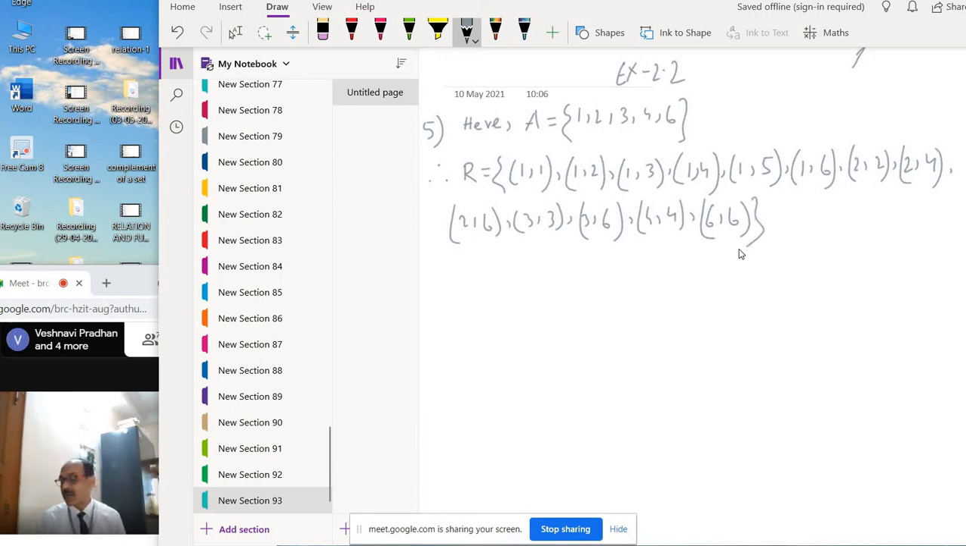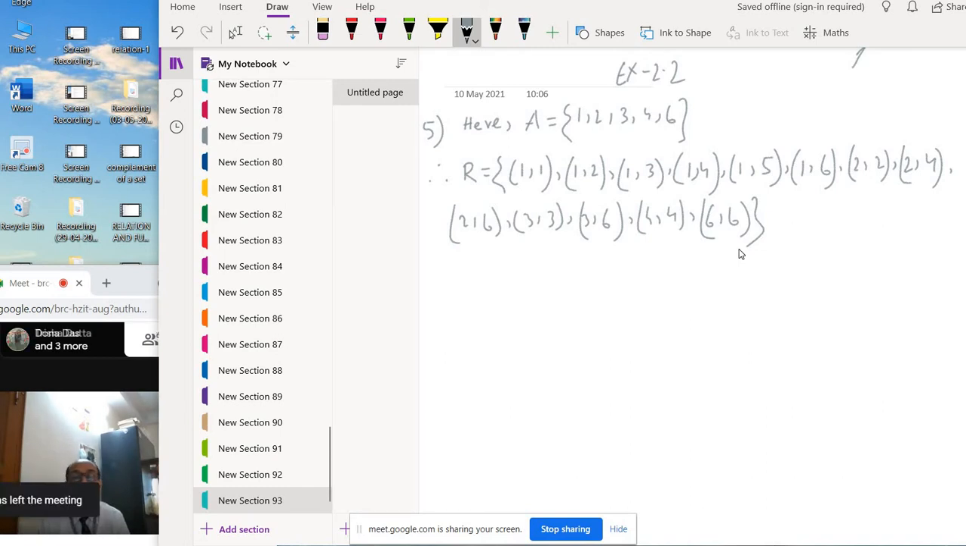So this is the relation R. Counting: 1, 2, 3, 4, 5, 6, 7, 8, 9, 10, 11, 12, 13. 13 elements are there. They are (1, 1), (1, 2), (1, 3), (1, 4), (1, 5), (1, 6), (2, 2), (2, 4), (2, 6), (3, 3), (3, 6), (4, 4), (6, 6).